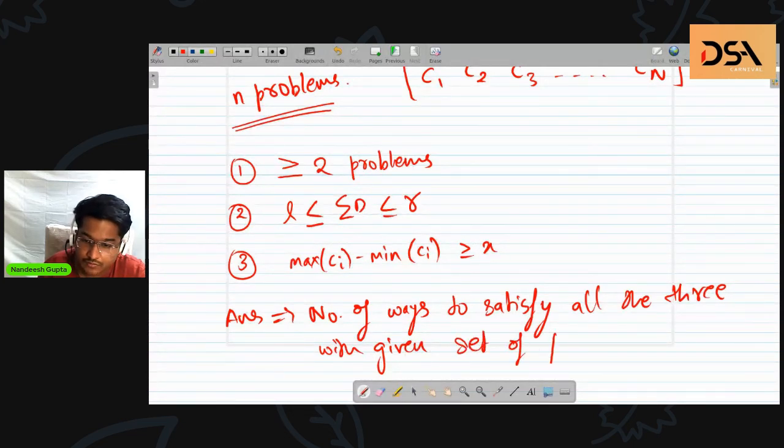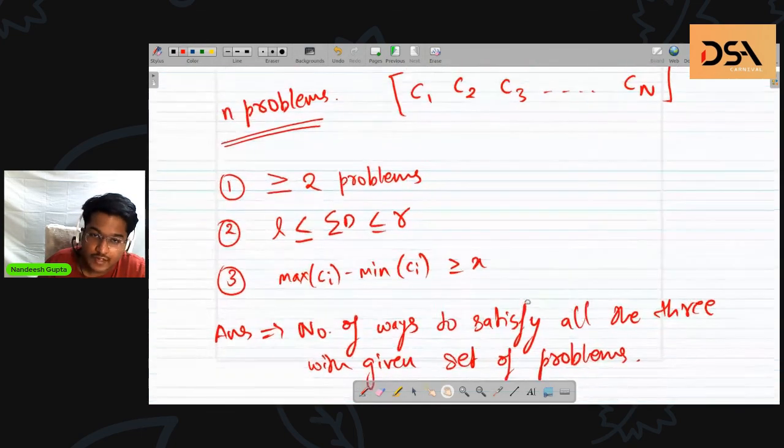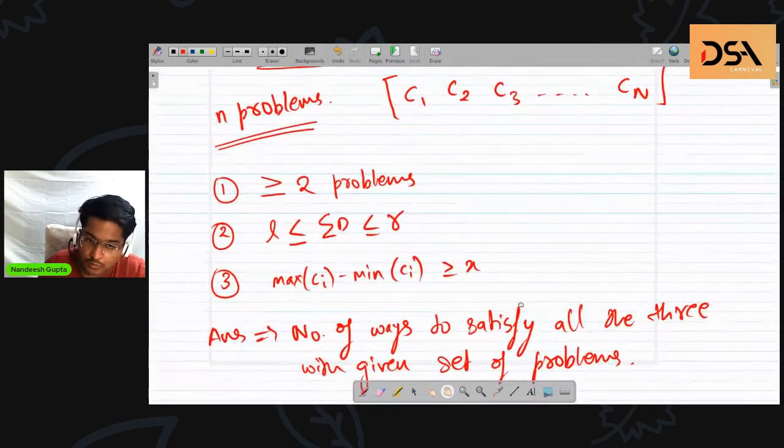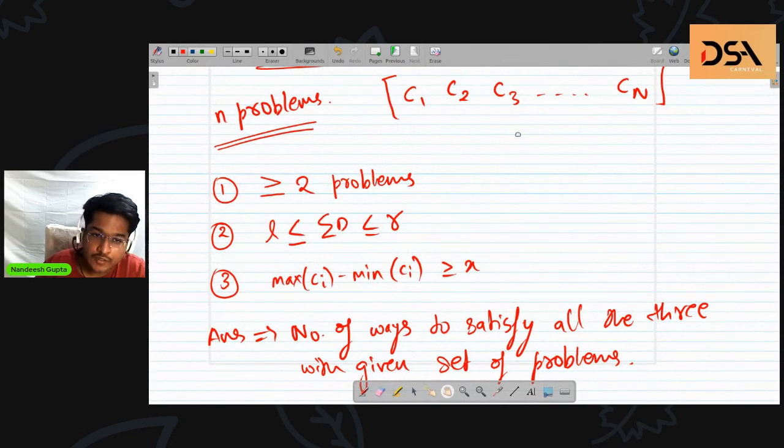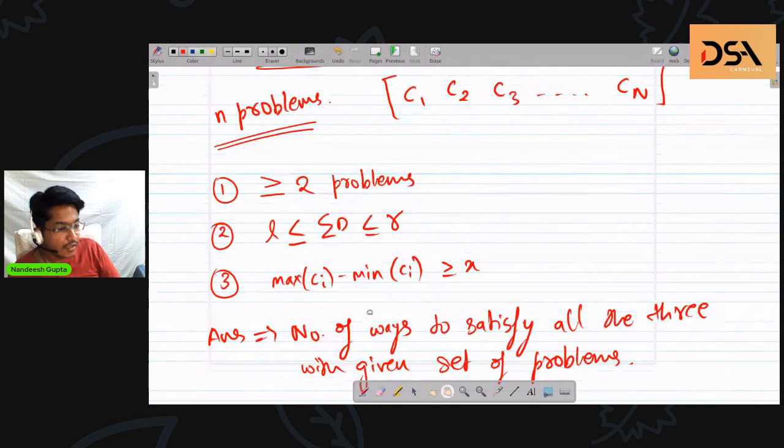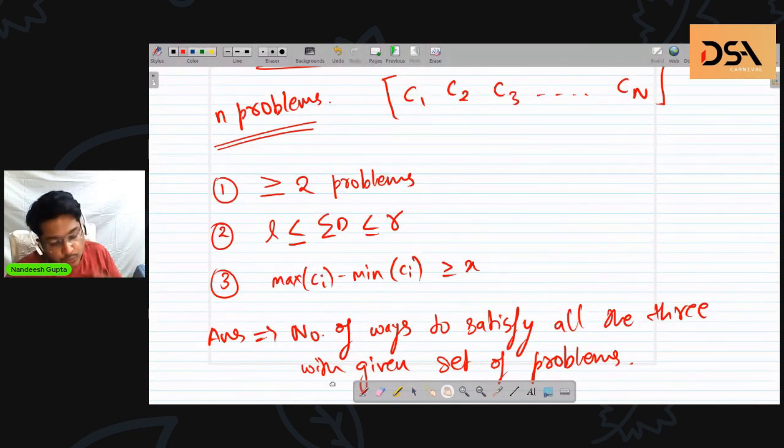So we will be given a set of problems, and upon those set you need to apply these three conditions, and after applying these three conditions you need to output in how many different ways you can make the problem set for the contest.